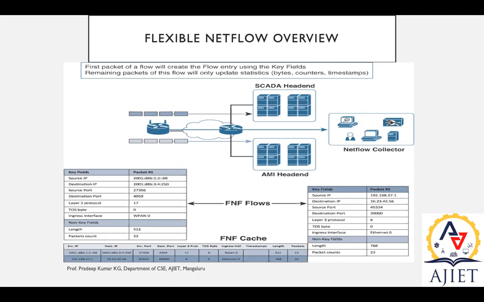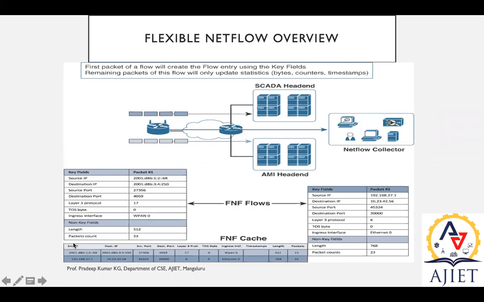So, the FNF flow monitor, or NetFlow cache. Please follow my cursor. FNF cache, flexible NetFlow cache, or NetFlow monitor. This will perform the monitoring job. So what will it do?